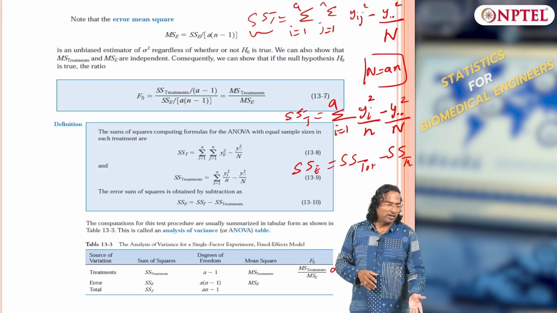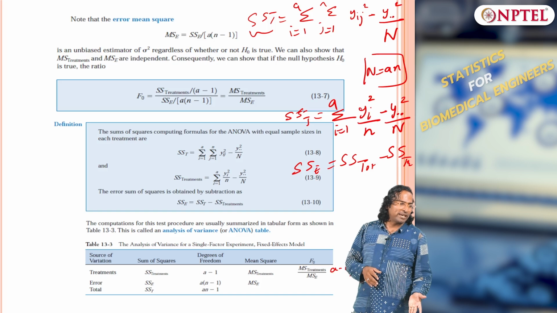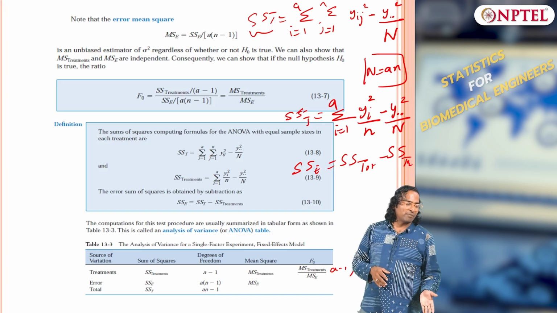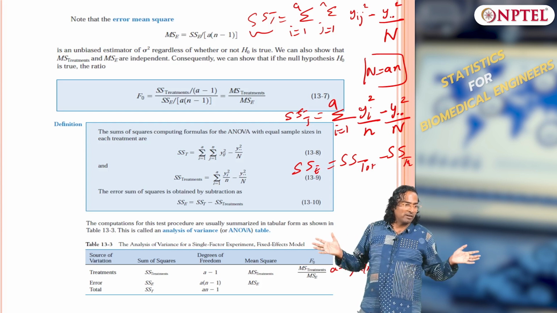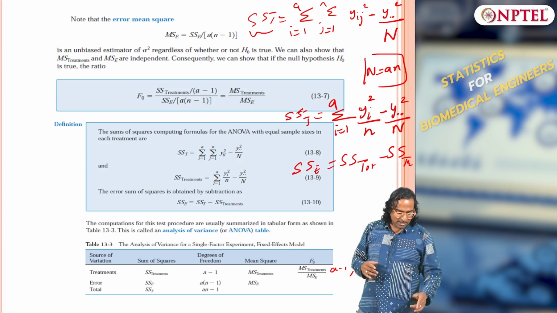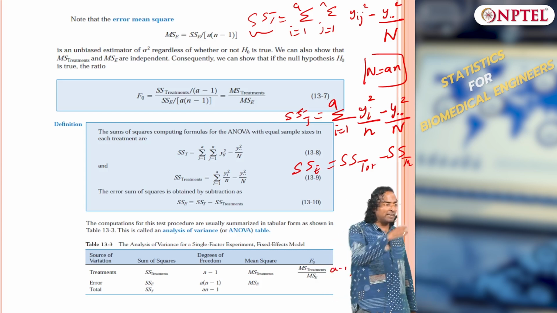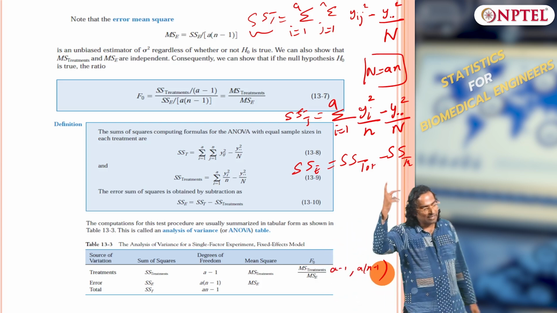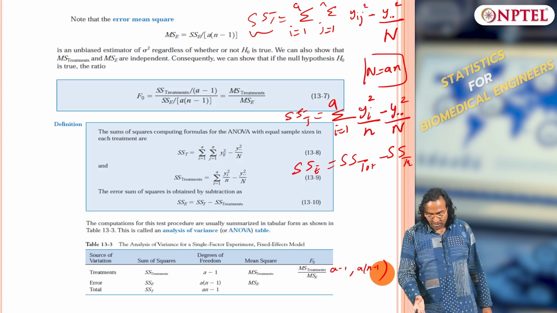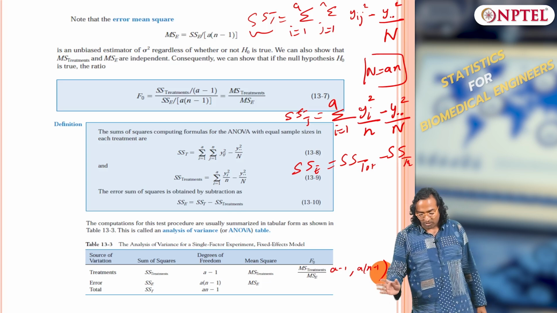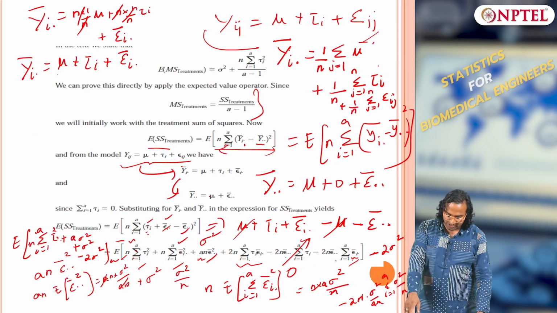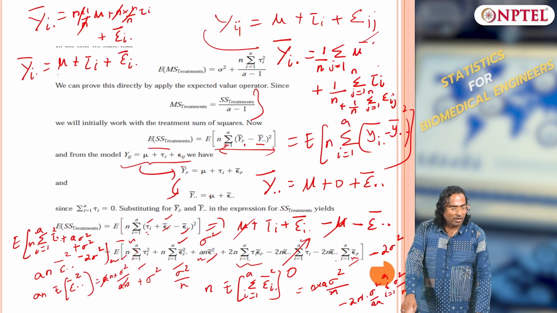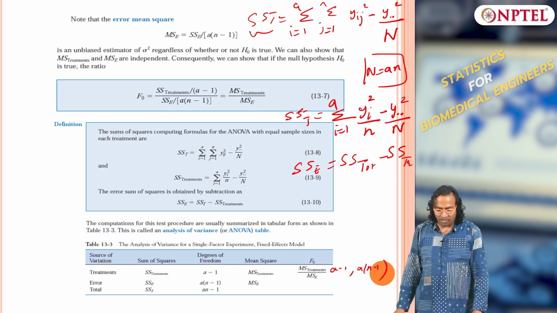The logic is simple. The total variation is the sum of Yij squared minus the grand term, y dot dot square by N. That is what sum square total is. Then sum square treatment is the same, the individual treatment variation minus the grand term y dot dot square by N. Sum square error is nothing but sum square total minus sum square treatment. These are obtained by simplifying the equations. So we have given it as a formula.